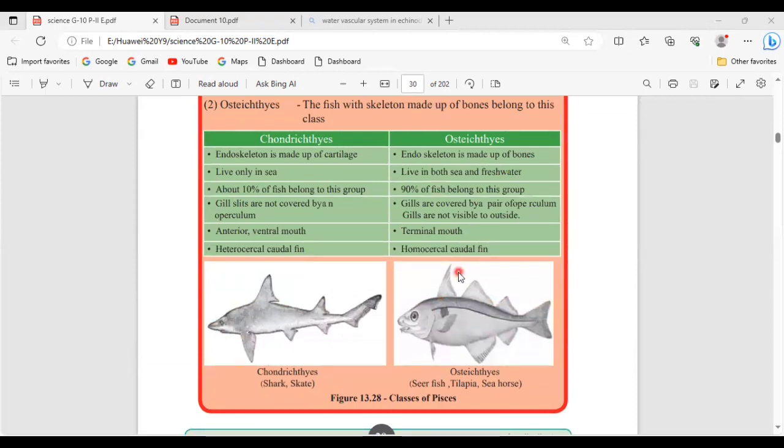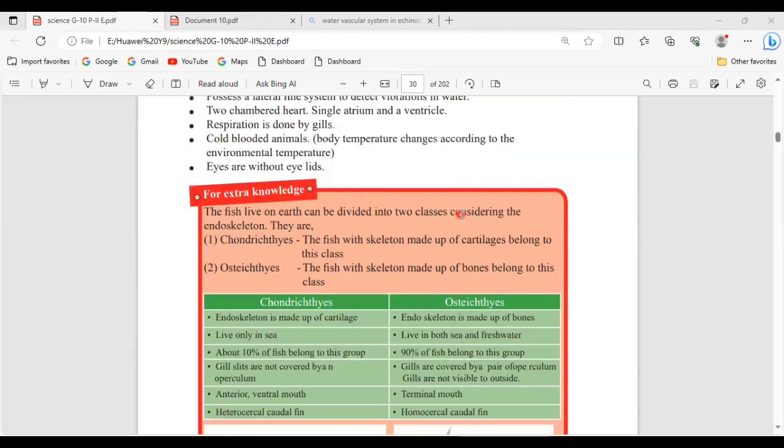For example, now see, this one lives in the sea, this one lives in both sea and fresh water. Even in the sea, some live in the deep sea. If some fishes live in the deep sea, you know under the sea, it is so dark, right? You can't see anything.